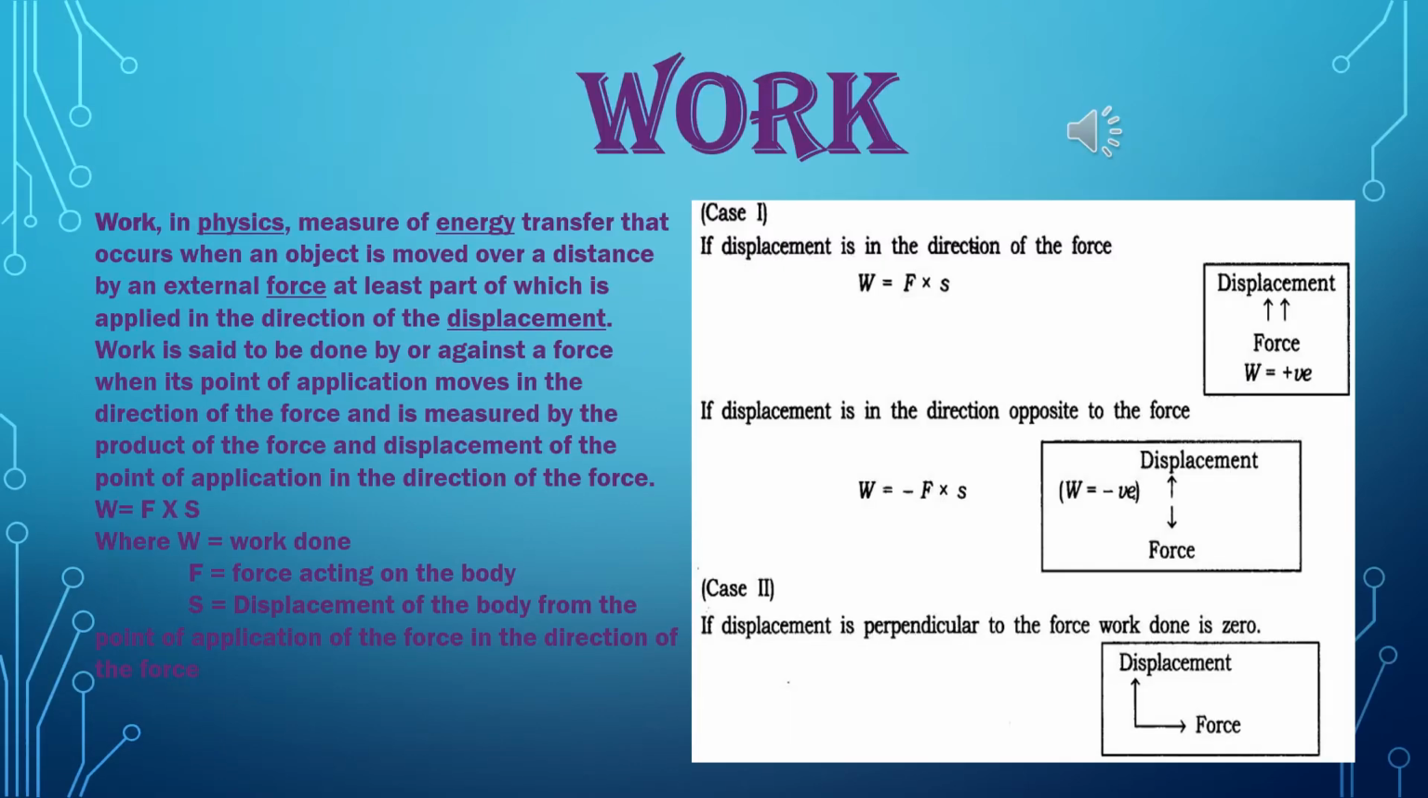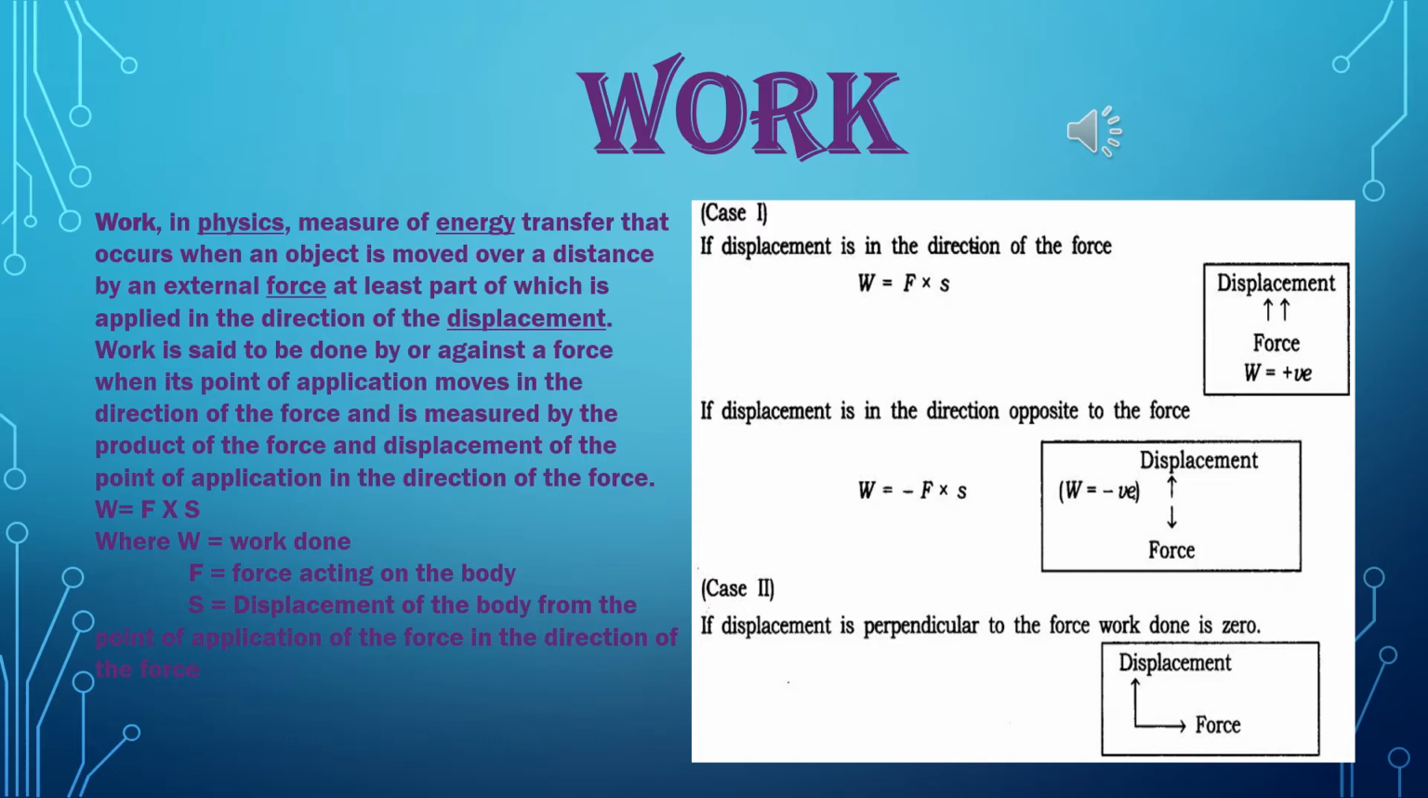We are discussing what is work. Work in physics is a measure of energy transfer that occurs when an object is moved over a distance by an external force, at least part of which is applied in the direction of the displacement. Work is said to be done by or against a force when its point of application moves in the direction of the force, and is measured by the product of the force and displacement of the point of application in the direction of the force.